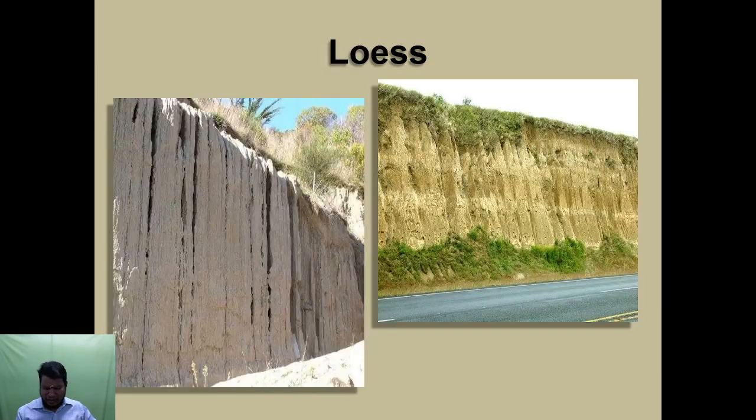This is the abrasion. The wind first forms the rock, and the shape becomes smooth. Then the wind comes again to this place, and the loose material is transported to another place.